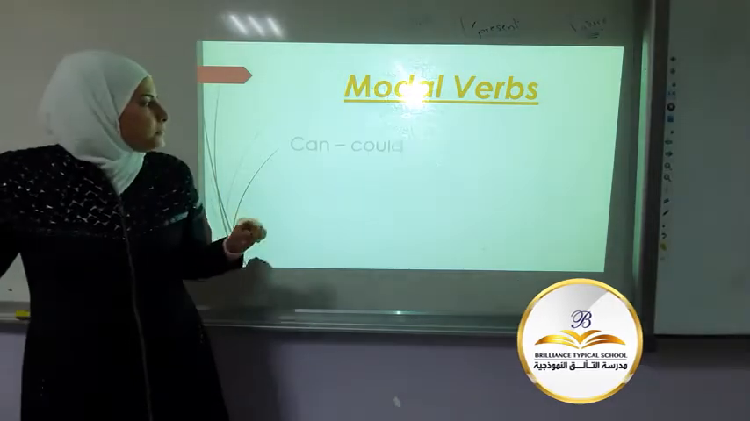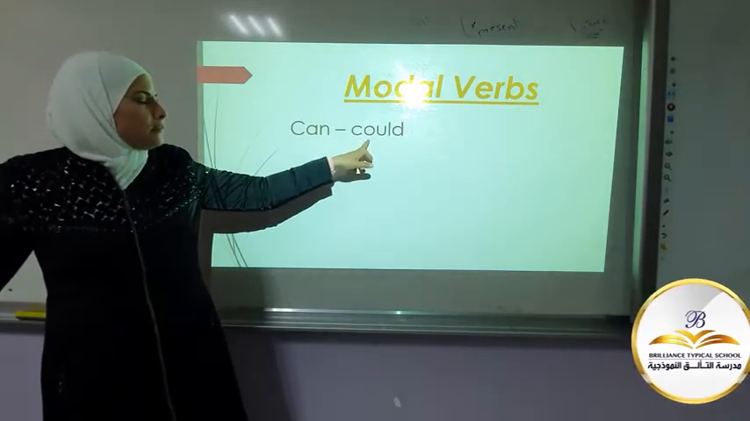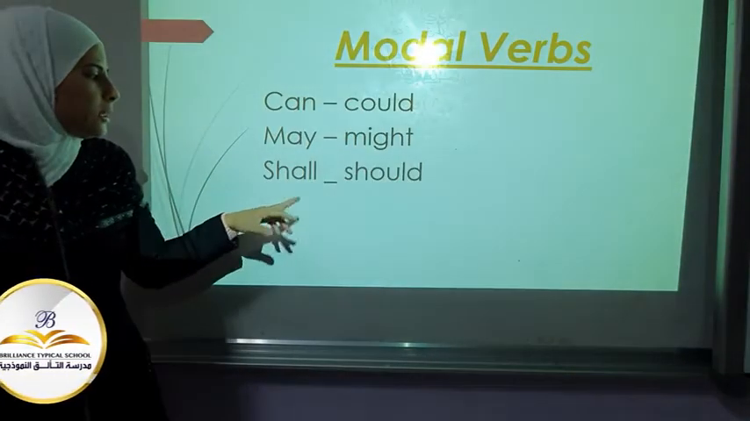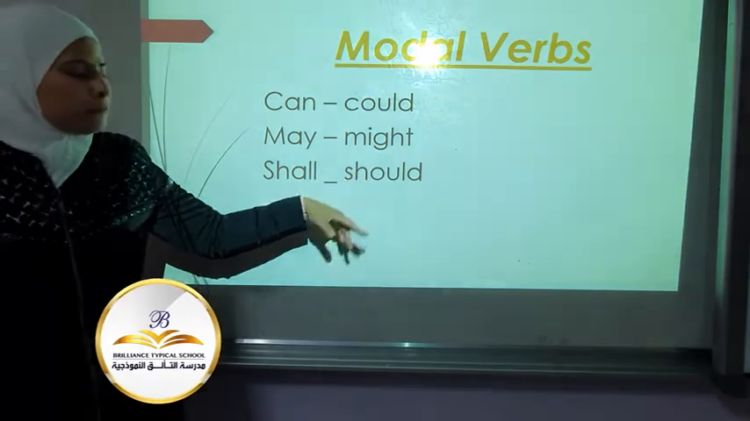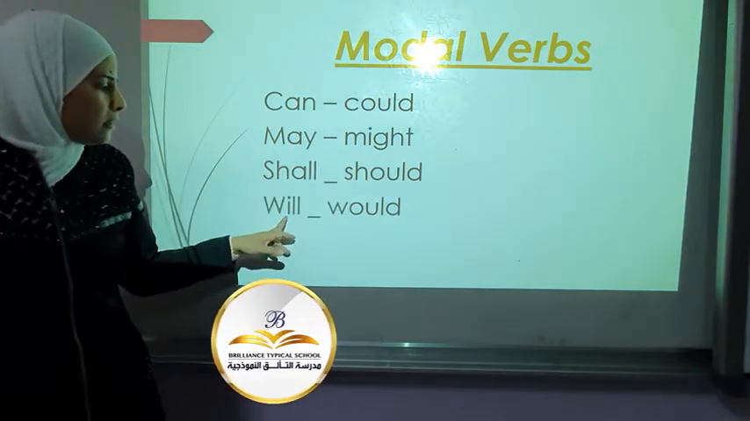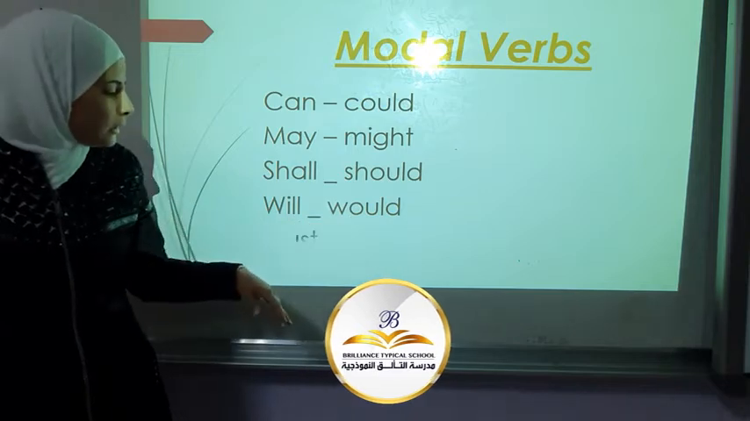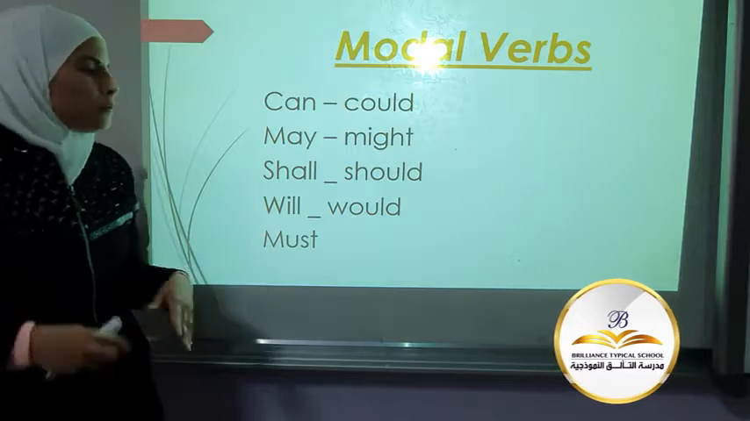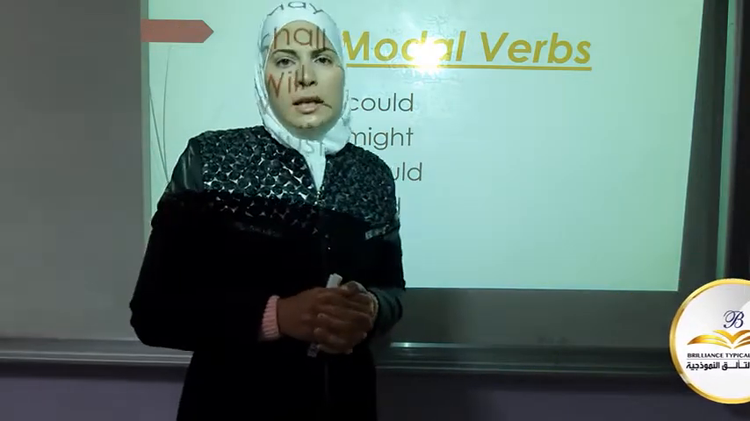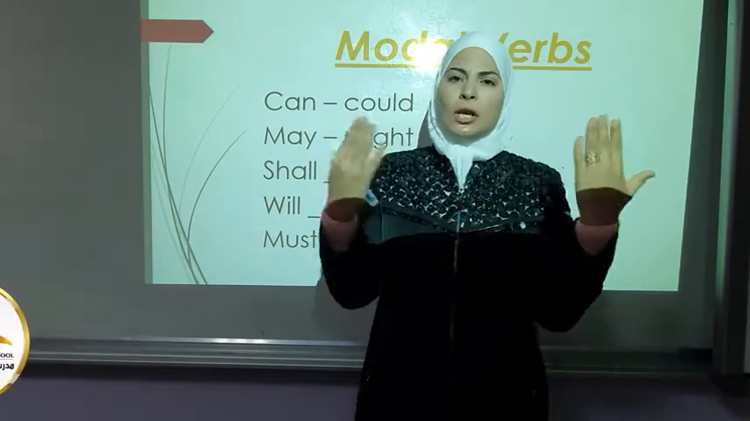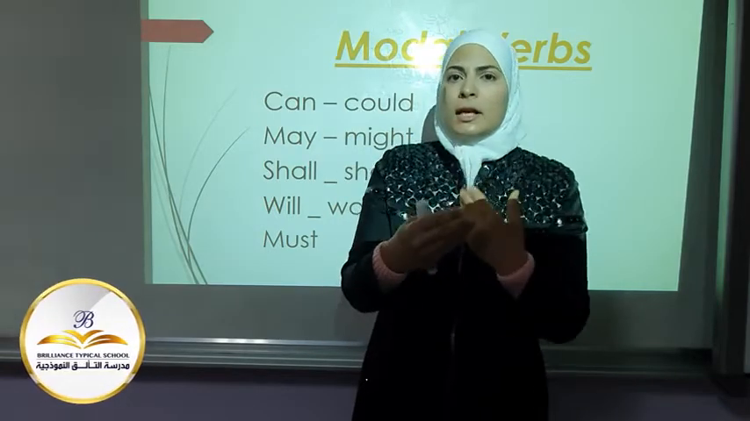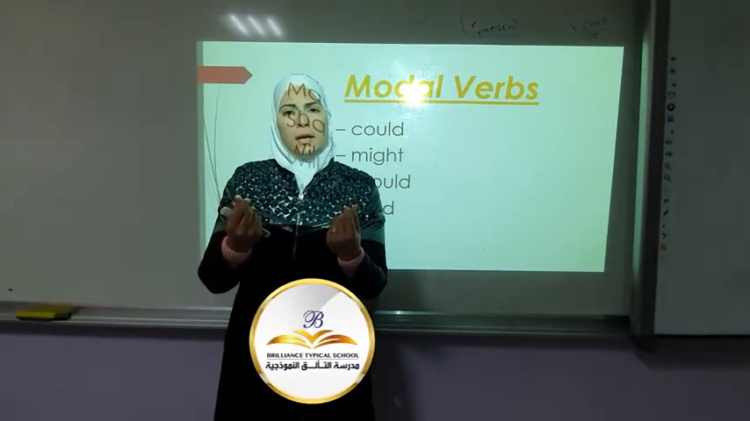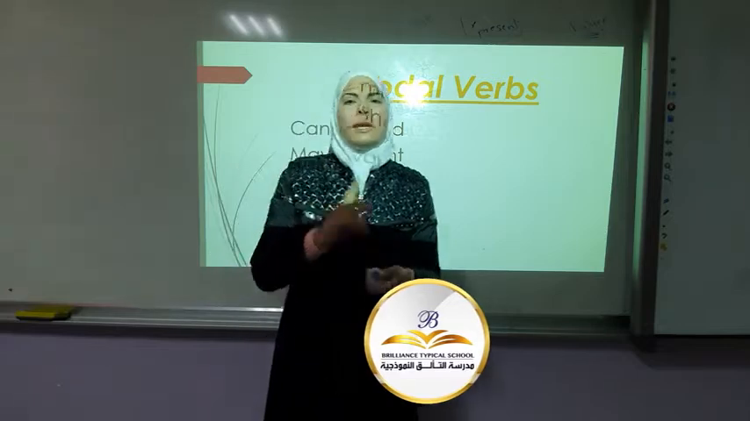Modal verbs are can, could, may, the past might, shall, and the past should, will, and the past would, and must. What are modal verbs? Modal verbs are auxiliary verbs. In negative we add not, and in question we change subject, verb, order. And they come to the sentence to change the meaning of the main verb. How? I'm going to give you an example.